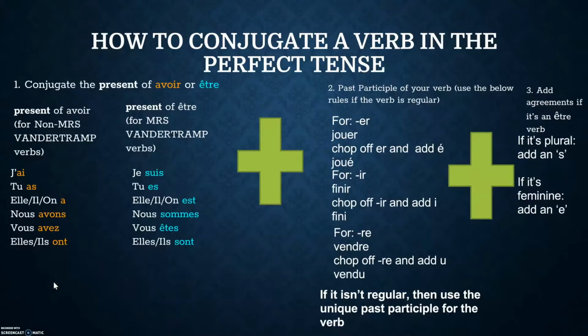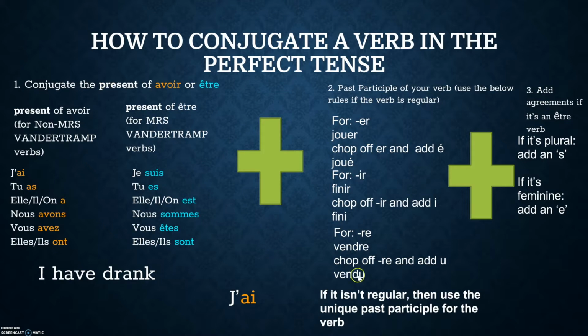Okay, so just a quick review. How do we conjugate a verb in the past tense? So, "I have drunk." The verb involved here is boire, which is to drink. Boire isn't a Mrs. Van der Tramp verb, so we're going to use avoir. The personal pronoun is I, so we're going to use the je form of the present of avoir, which is j'ai. So that's the first half of the conjugation done.